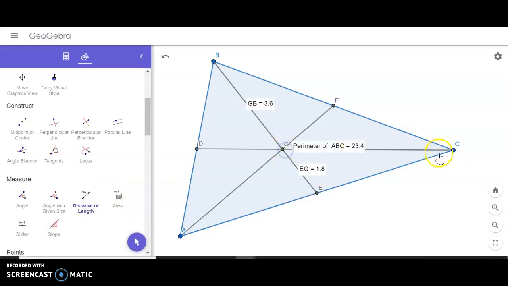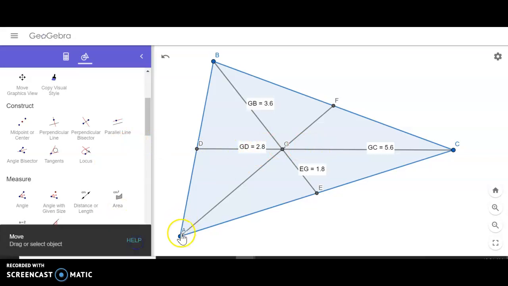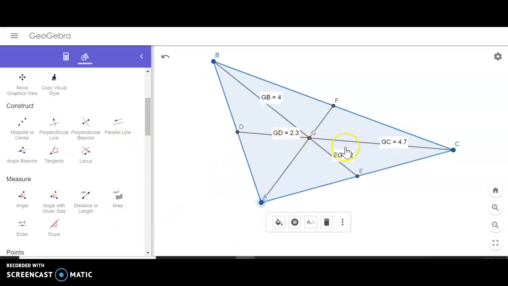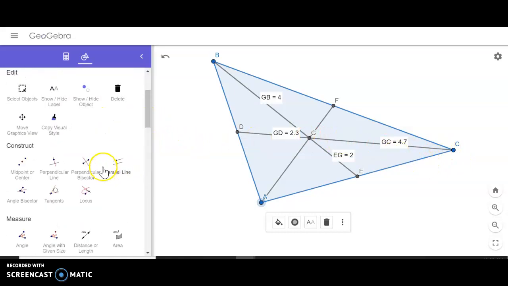If I measure GC, and then also GD, 2.8, 5.6. And so no matter what, the distance from the midpoint to the centroid is going to be half the distance from the centroid to the vertex. So that is what we're looking at.